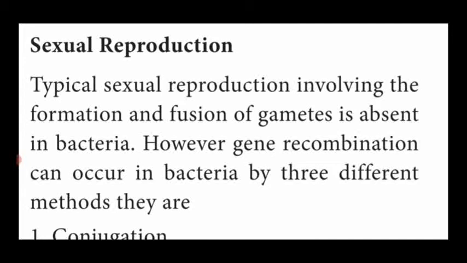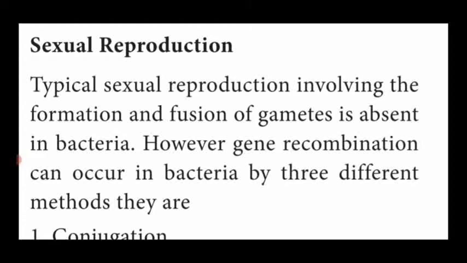There is a fusion of gametes, but gametes are absent in bacteria because it is a lower plant, a prokaryotic, unicellular organism. There are no advanced organs in the plant body or bacterial cell body. So there is no fusion of gametes, but bacteria do show a sexual mode of reproduction.